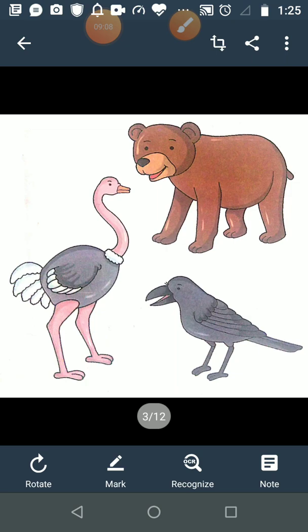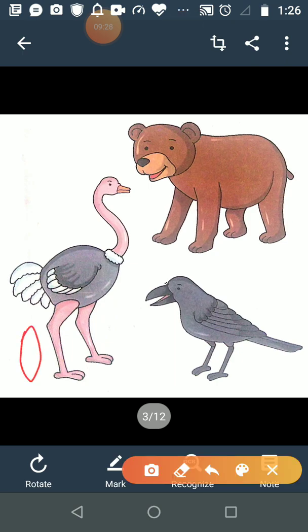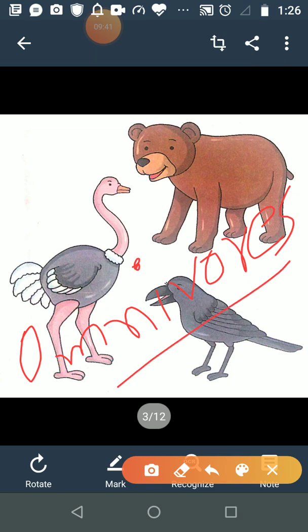Next, this is a picture of animals that eat plants as well as the flesh of other animals, and they are known as omnivores animals.